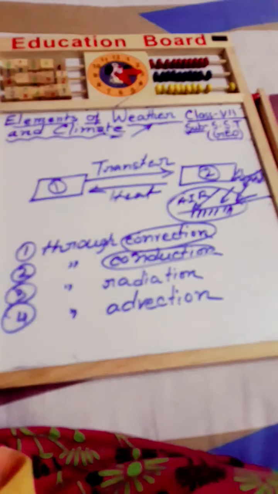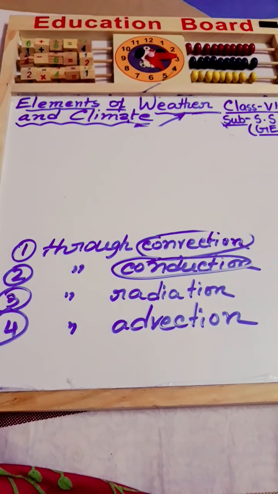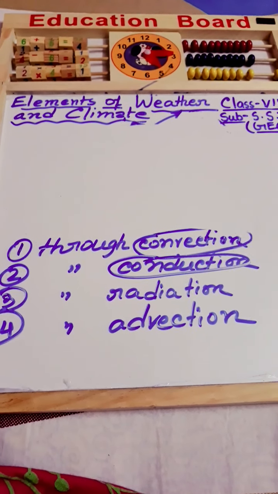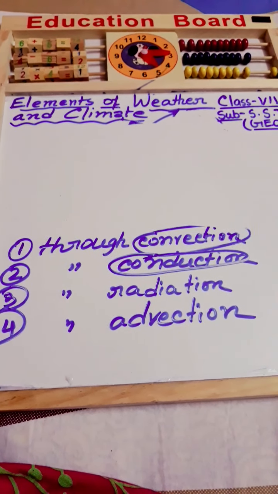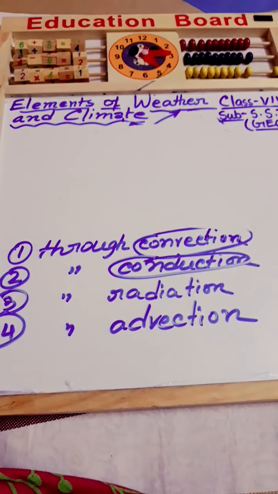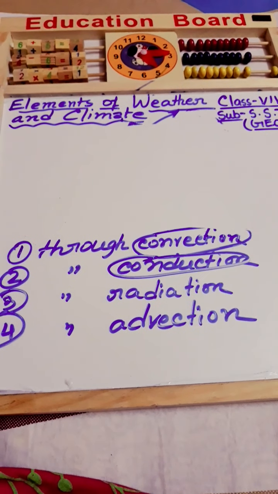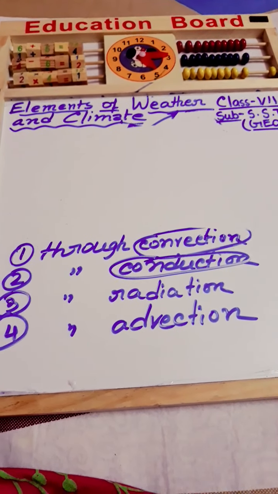Next, we will discuss radiation. Radiation is our third method by which heat is transferred to the atmosphere from the earth. Radiation is energy that is transmitted from one body to another in the form of rays.